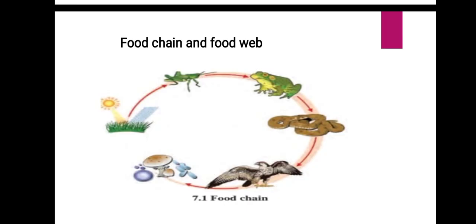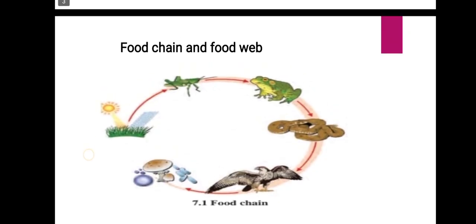So, what is a food chain, students? The interaction that goes on continuously between producers, consumers, and saprophytes, in a definite sequence, is called a food chain.